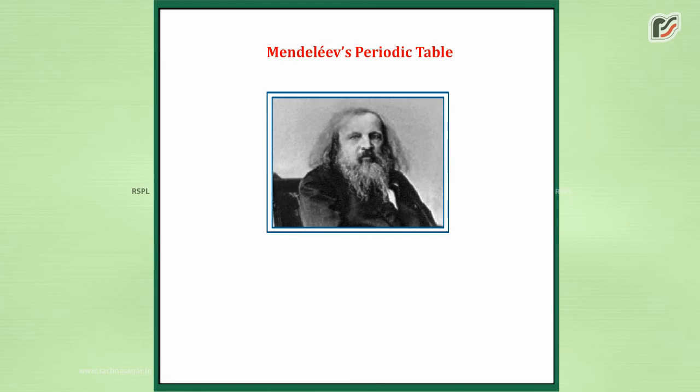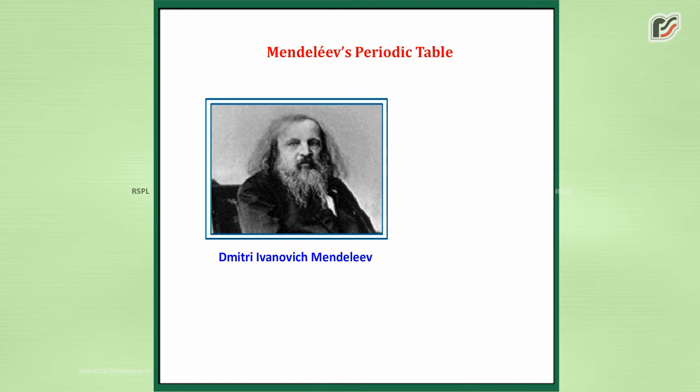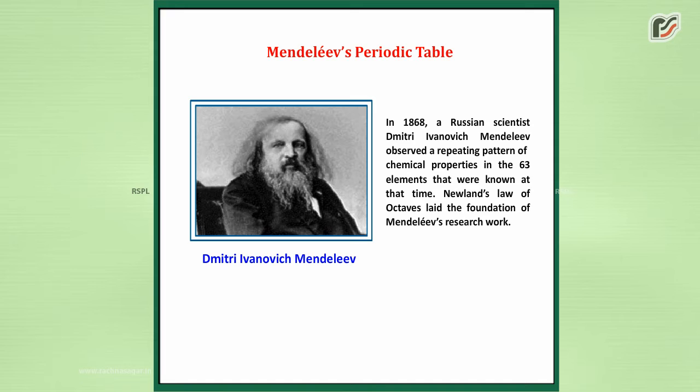Mendeleev's periodic table. In 1868, a Russian scientist, Dmitry Ivanovich Mendeleev, observed a repeating pattern of chemical properties in the 63 elements that were known at that time. Newlands' law of octaves laid the foundation of Mendeleev's research work.